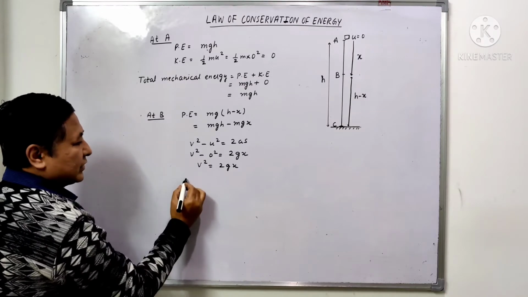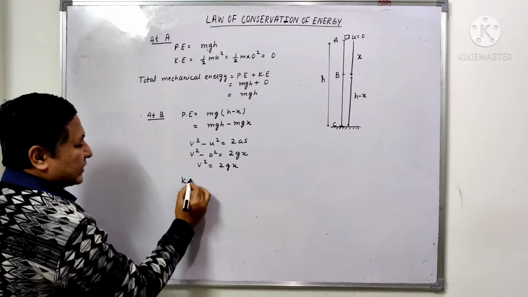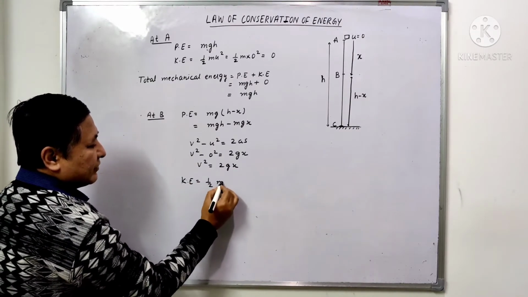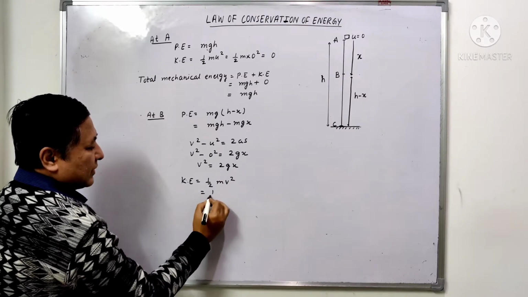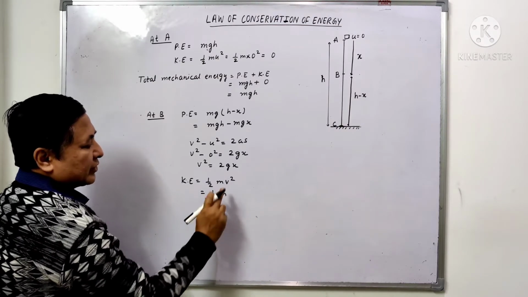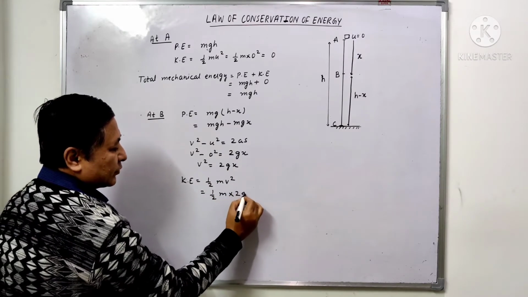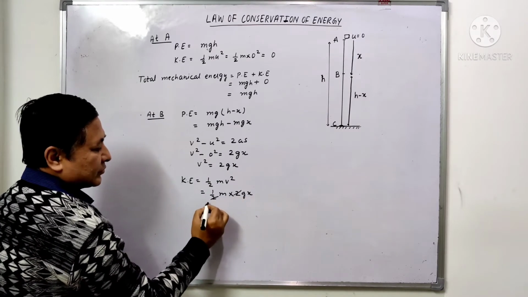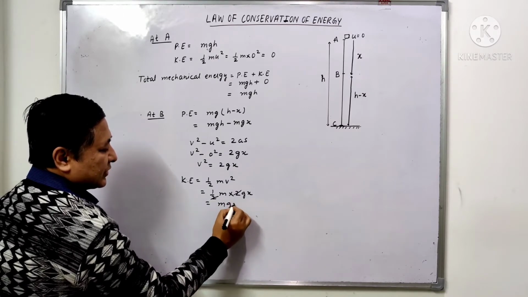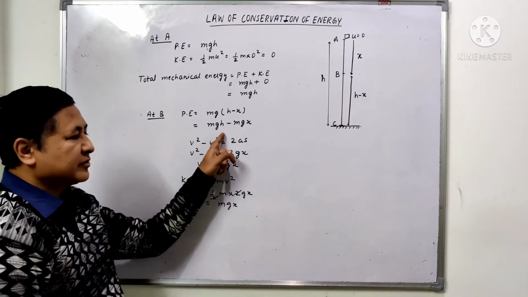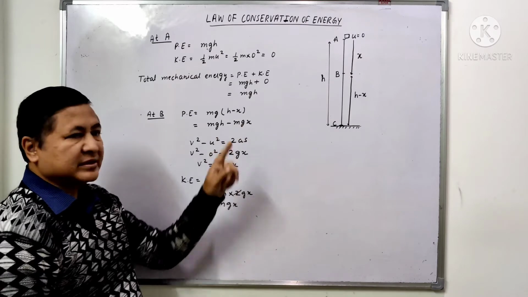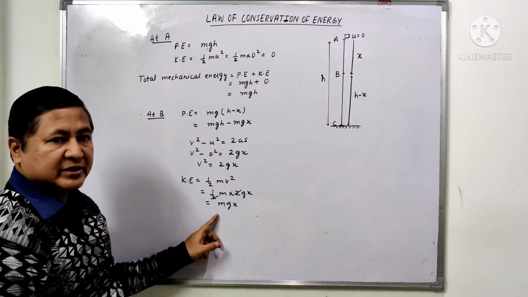So now we will calculate the kinetic energy. We know the kinetic energy formula is half mv square. V square is how much? That is equal to 2gx. So this will cancel, and it will become mgx. Now the potential energy we have calculated is mgh minus mgx, and the kinetic energy is mgx.